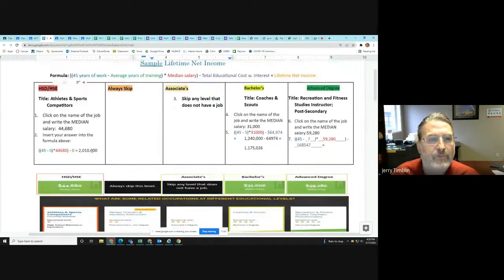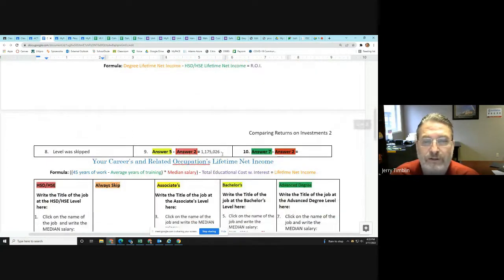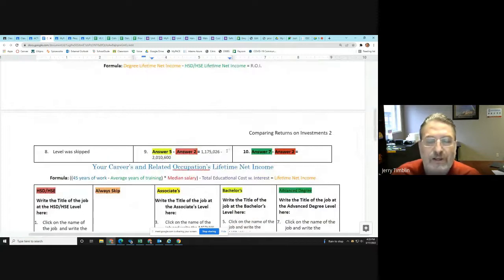Minus, copy that one. I'm going to let you do the math on that. But you should get a negative number. In this case, that is correct. When you do this on your own, you probably won't get a negative number here. You're ending up with a positive number